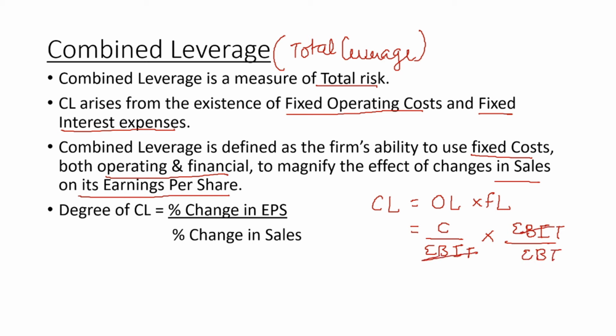EBIT and EBIT will get cancelled. Hence, what remains is contribution upon EBT. So, another formula for calculating combined leverage is contribution upon EBT.